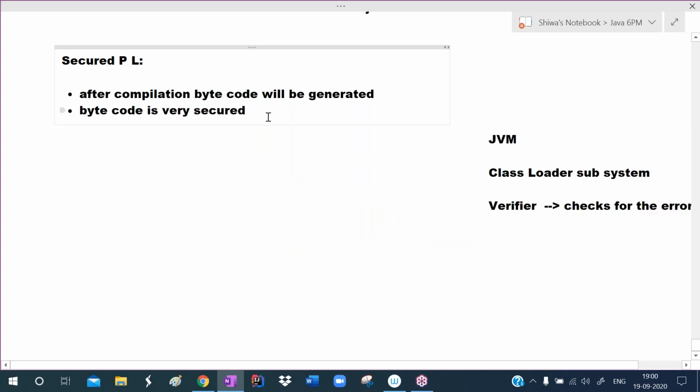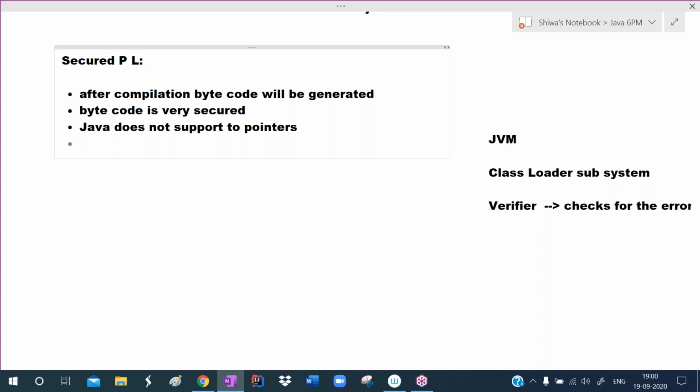Another important feature is that Java does not support pointers, because due to pointers security problems will occur. Java does not support pointers explicitly. Implicitly it uses addresses, but explicitly we cannot use the pointers concept. So automatically it is secured.